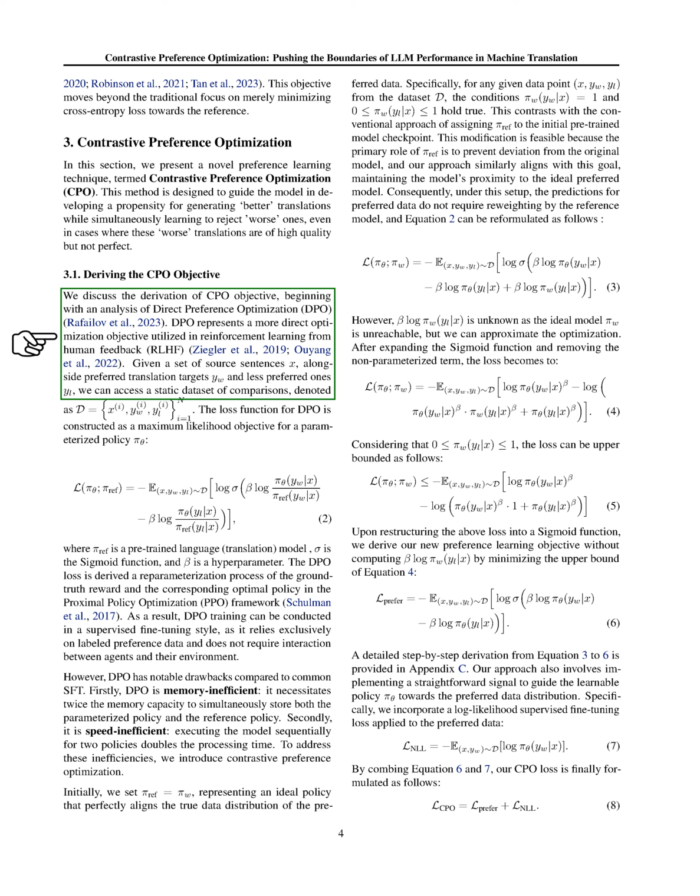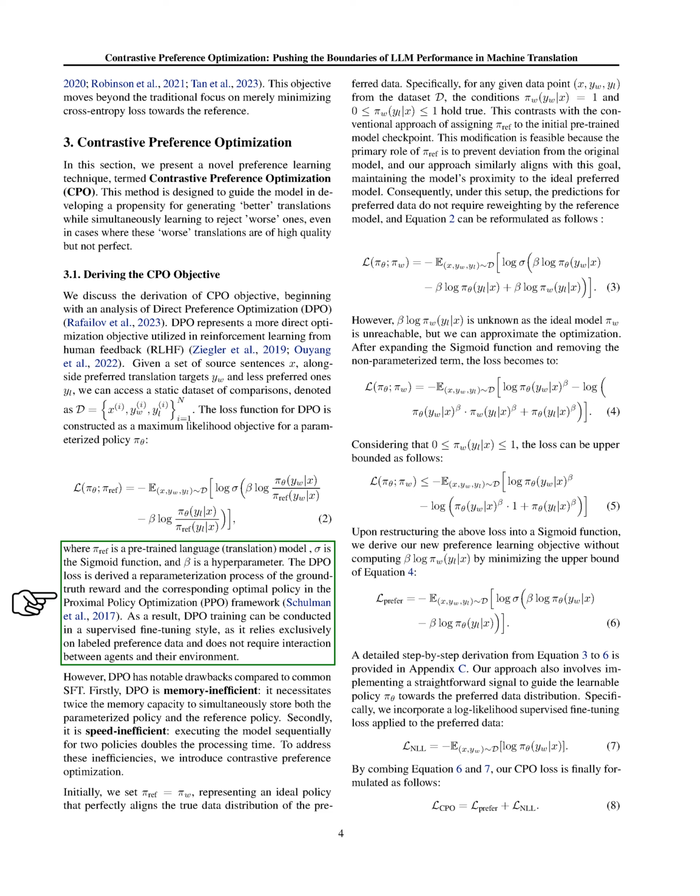To understand CPO, let's first look at Direct Preference Optimization, DPO, a more straightforward optimization objective used in reinforcement learning from human feedback. Suppose we have a set of original sentences, along with preferred translations and less preferred ones. We can create a static dataset of comparisons. The loss function for DPO is built as a maximum likelihood objective for a policy that's been parameterized. This policy is influenced by a pre-trained language model, a sigmoid function, and a hyperparameter.